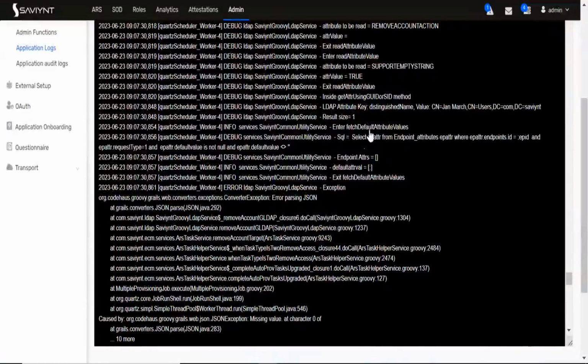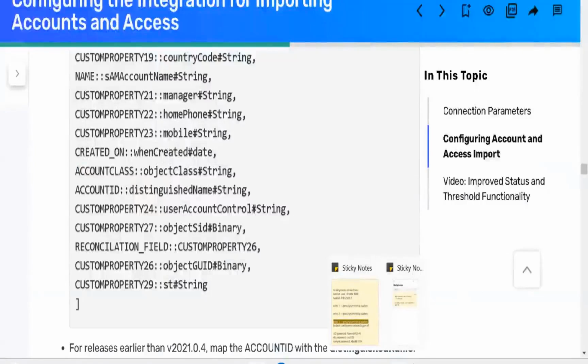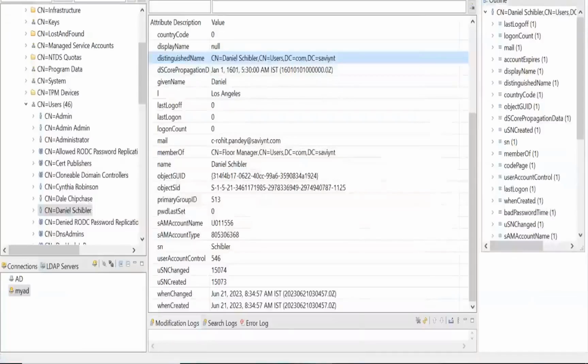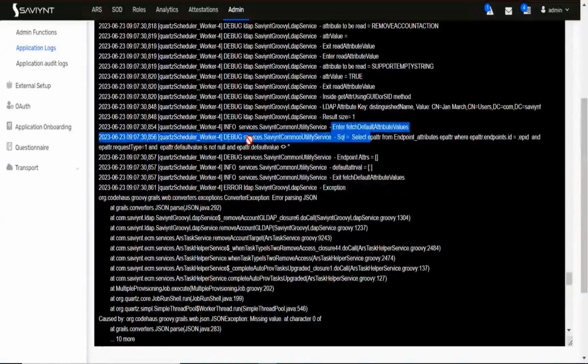Okay, so that would get the distinguished name: CN equal to gen, CN equal to users, comma DC equal to Saviynt. So this is the distinguished name. Okay, distinguished name is correct. There is no error or nothing else, okay. If I go back to the error.